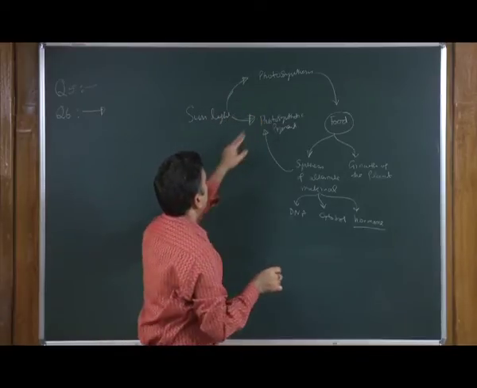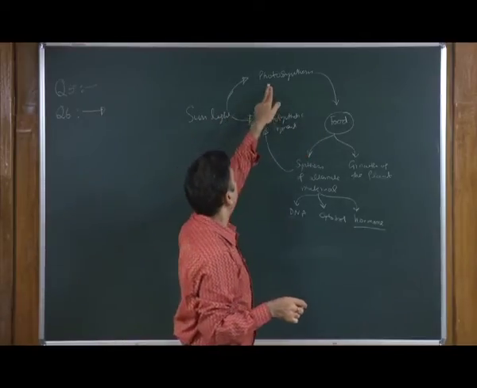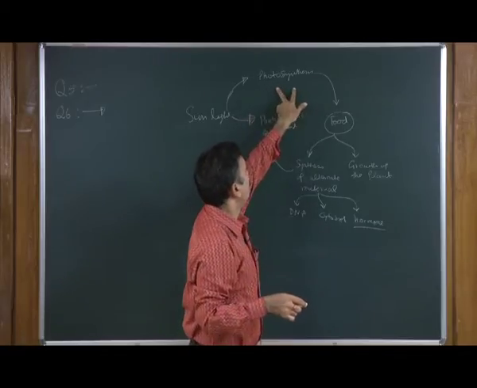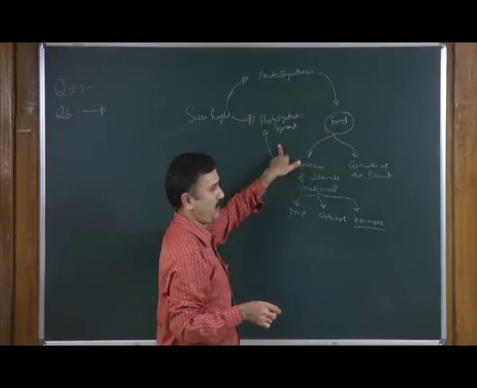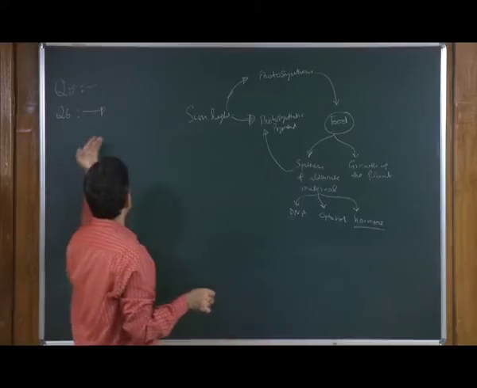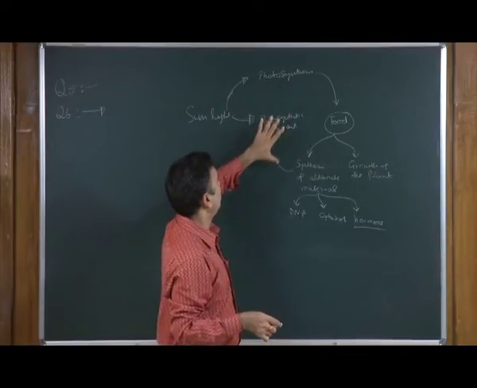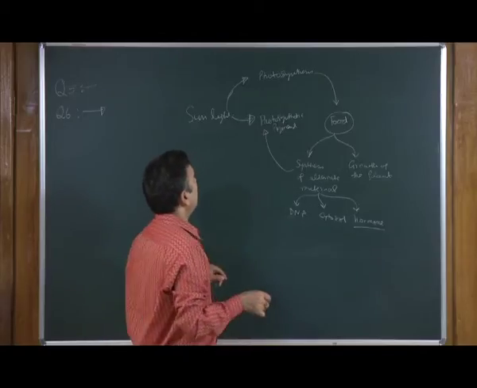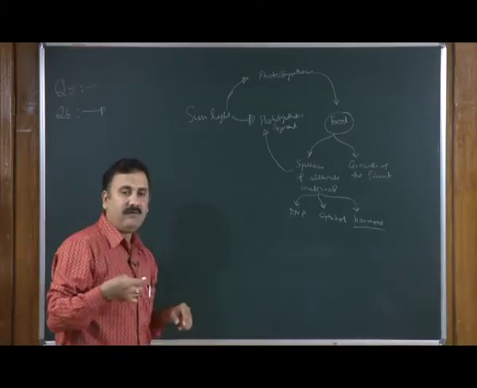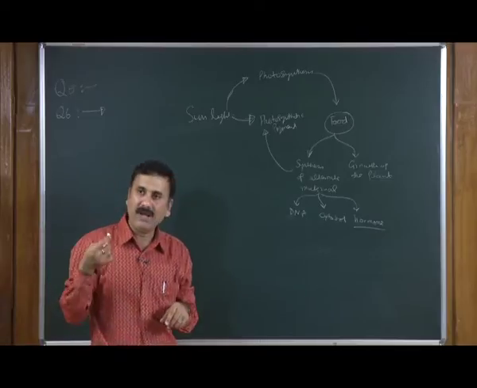The answer is very simple, what we have discussed for question number 5. Photosynthesis means more food and more photosynthetic pigment. If you keep it in the dark, there will be less photosynthesis and less photosynthetic pigment, and because of that it is going to be of pale color or pale green color.